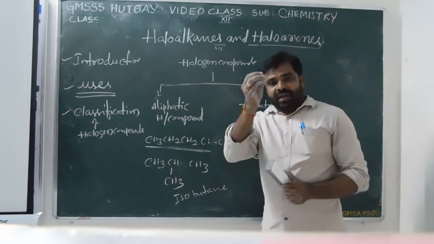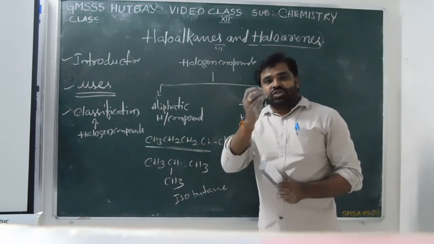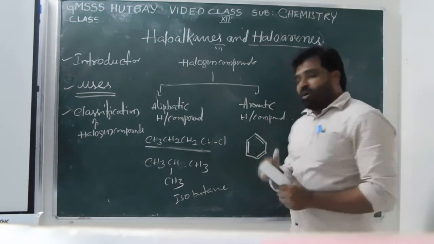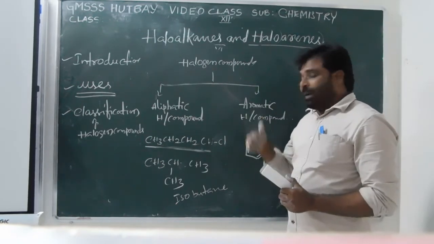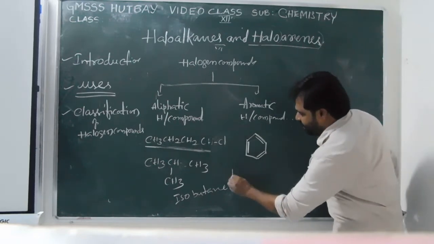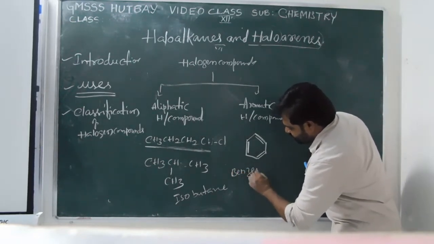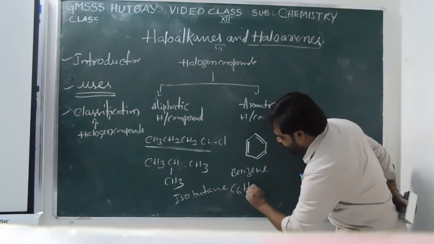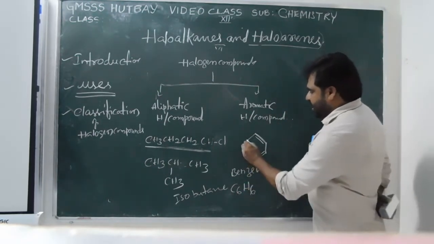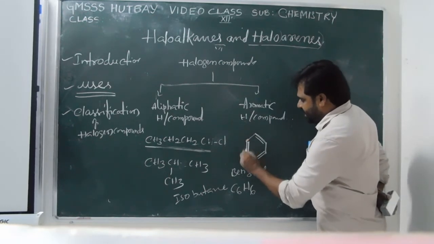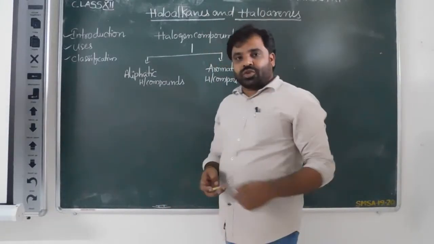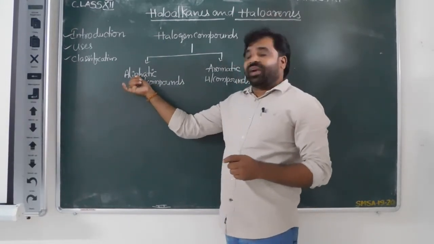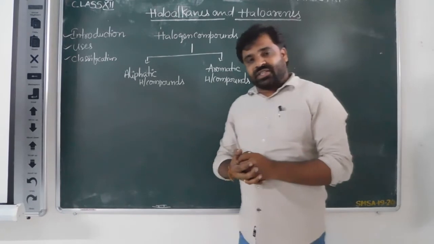Best example, benzene. The formula of benzene is C6H6. Each corner has a carbon. Students, already you know very well what is aliphatic and what is aromatics.